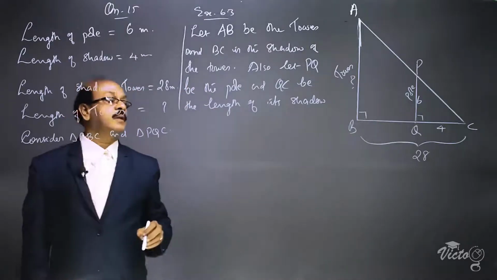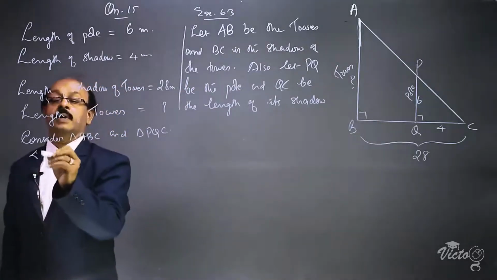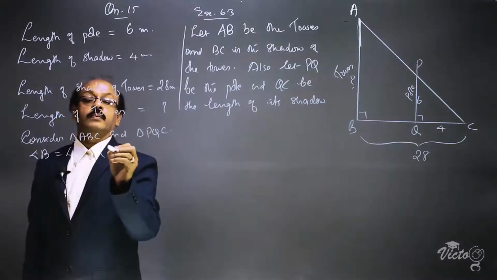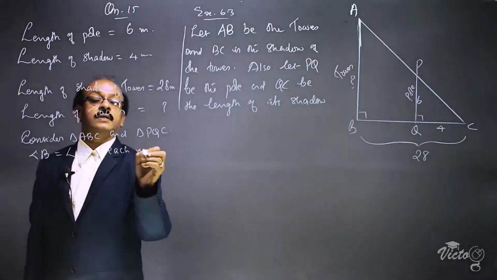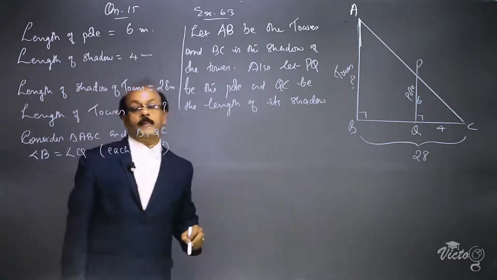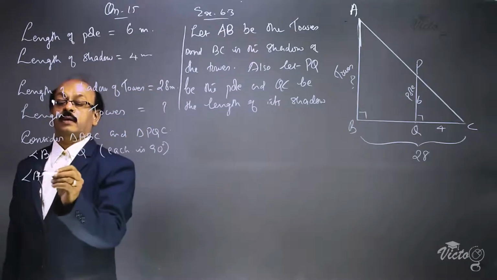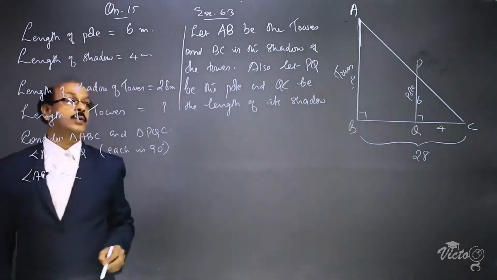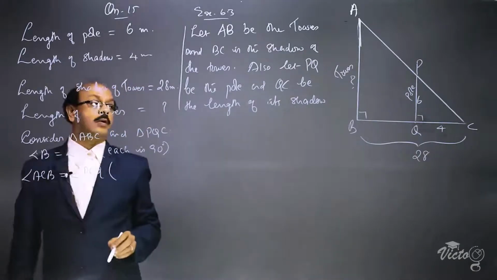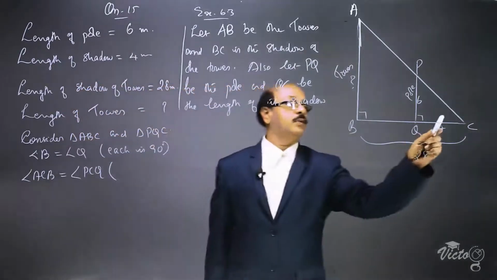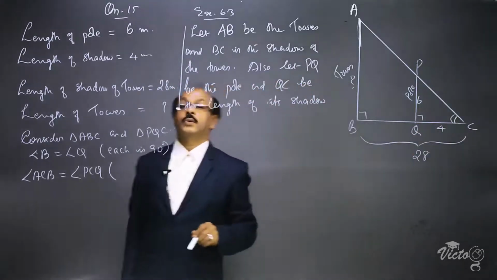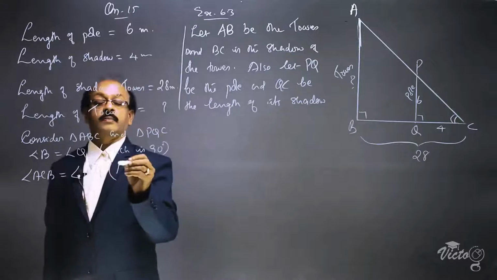Consider triangle ABC and PQC. In this, angle B is equal to angle Q because each is 90 degrees. And angle ACB is equal to angle PCQ, because it is the same angle, so the reason is common angle.